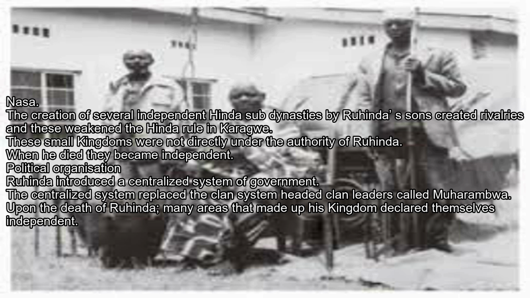Political organization. Ruhinda introduced a centralized system of government. The centralized system replaced the clan system headed by clan leaders called Muharambwa. Upon the death of Ruhinda, many areas that made up his kingdom declared themselves independent.